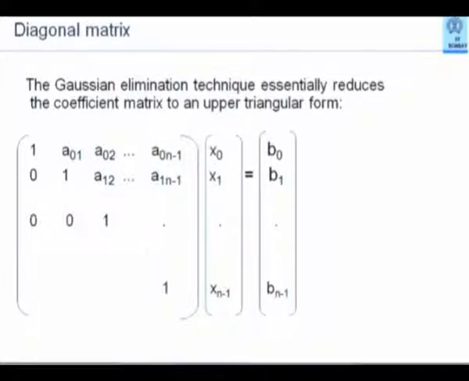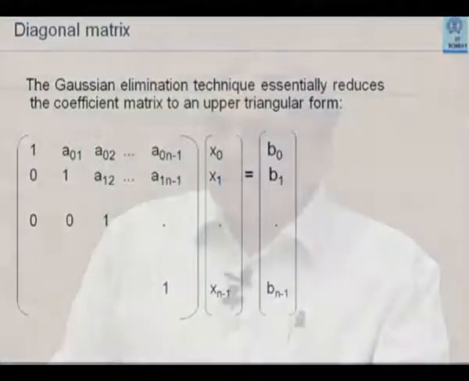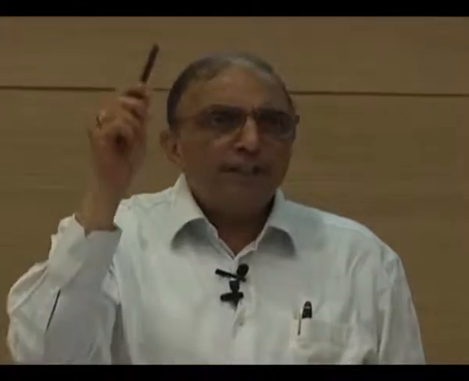So let's just consolidate what we have so far seen. Our ambition is to get an upper triangular matrix like this. Initially we are starting with a full matrix. Now, suppose this is the 0th row and this is the 0th column. The 0th row, 0th column value should become 1. All other elements in that row should be appropriately changed, and all elements below that in the 0th column should become 0.